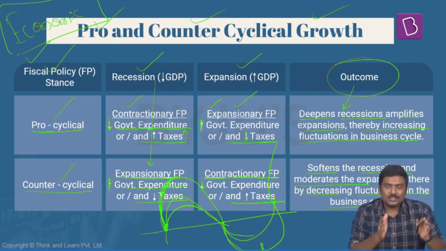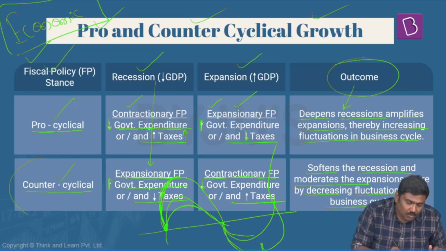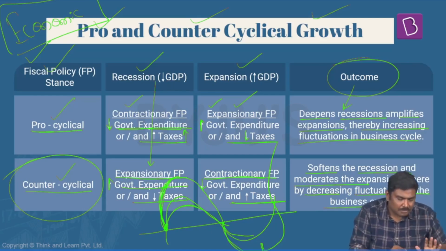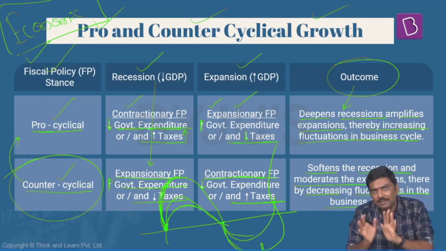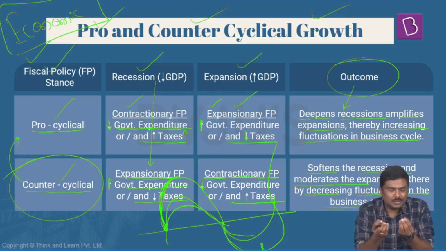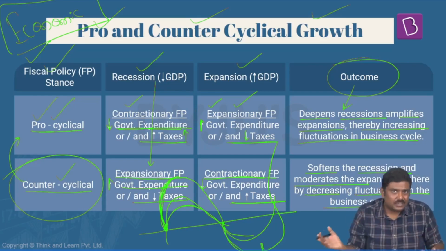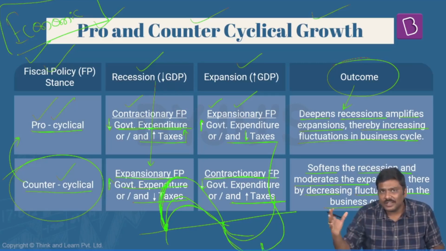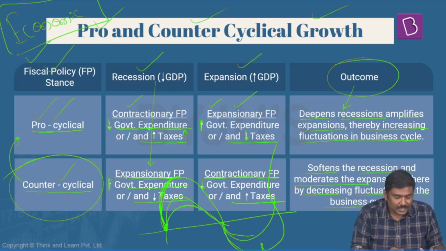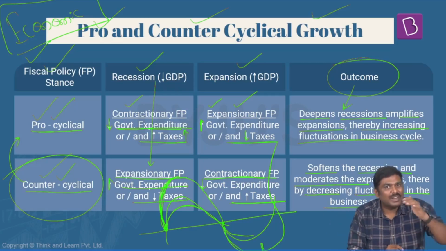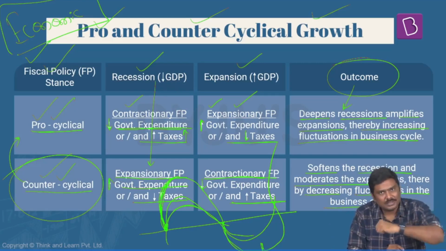Now, please understand this. Of the two, by now I'm pretty sure you would have understood that having a counter-cyclical policy is a much better approach than having a pro-cyclical policy. Because, in simple terms, pro-cyclical will intensify the recession and intensify the boom, whereas counter-cyclical will always have a moderating effect on both the boom as well as the recession.